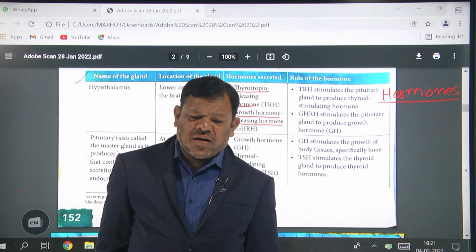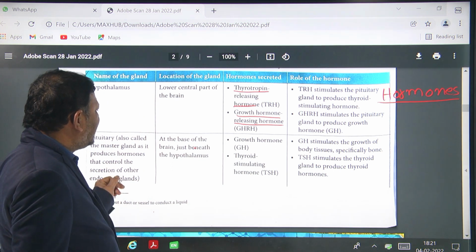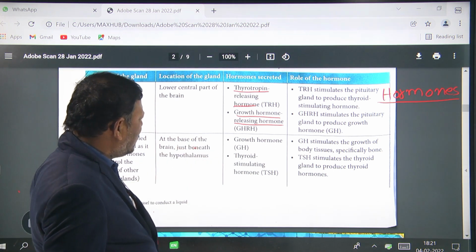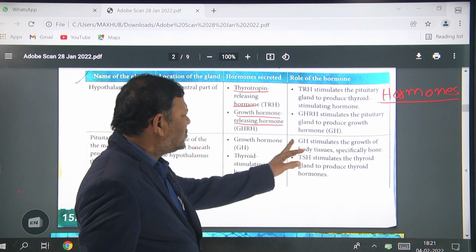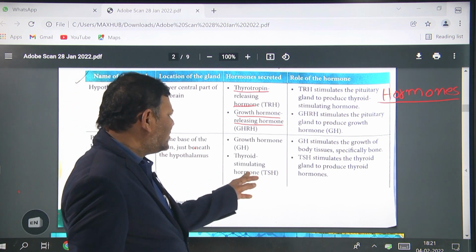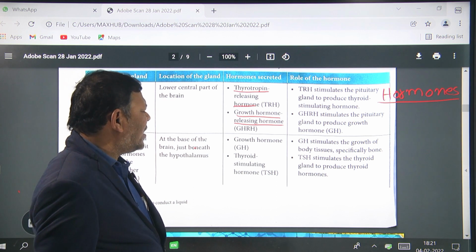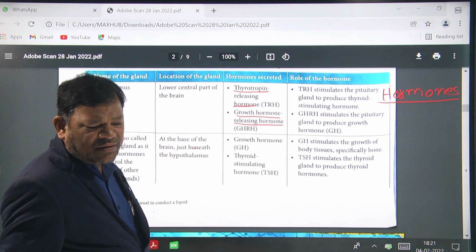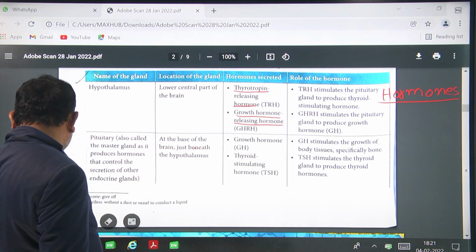Yes. So what have we studied? The pituitary gland secretes two hormones. One is the growth hormone, the other is the thyroid stimulating hormone. Growth hormone stimulates the growth of body tissues, especially bones. Thyroid stimulating hormone stimulates the thyroid gland to produce thyroid hormone. Is it clear? Next.